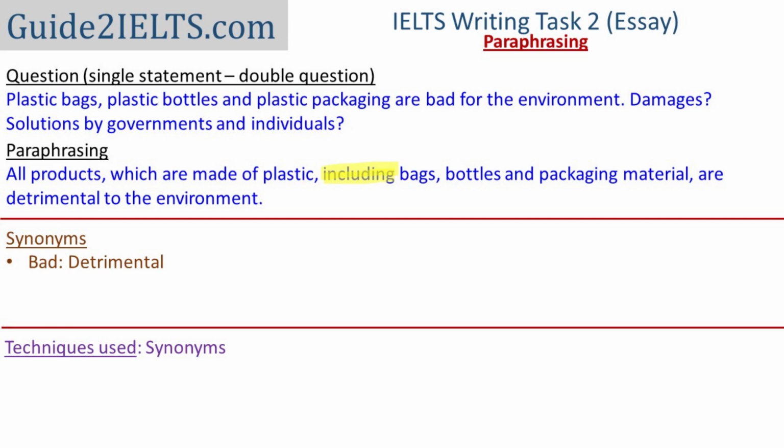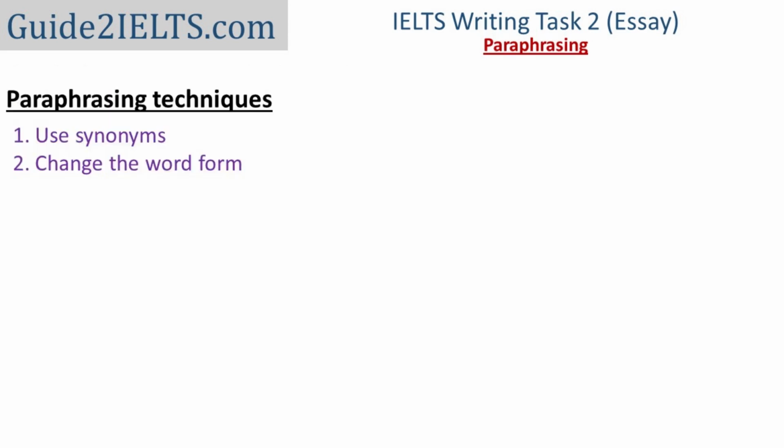This is a technique that we'll use in every single paraphrasing we do in combination with other techniques. The second paraphrasing technique that we'll use is changing of the word form. For example, changing a noun to adjective or vice versa. So if I have the word important in my question, the synonym I could use is significant. But I could also change important to importance. To replace important with importance in a sentence, I would need to change the sentence structure.